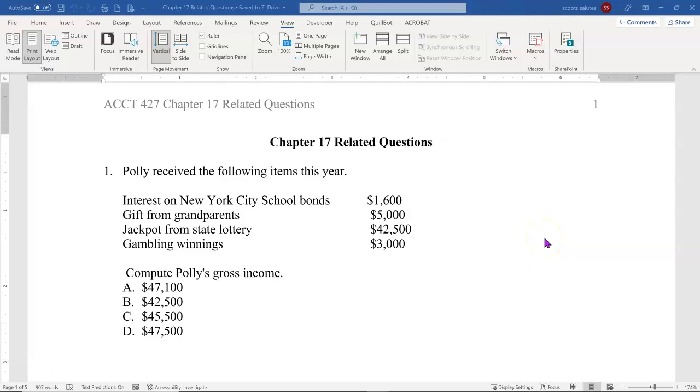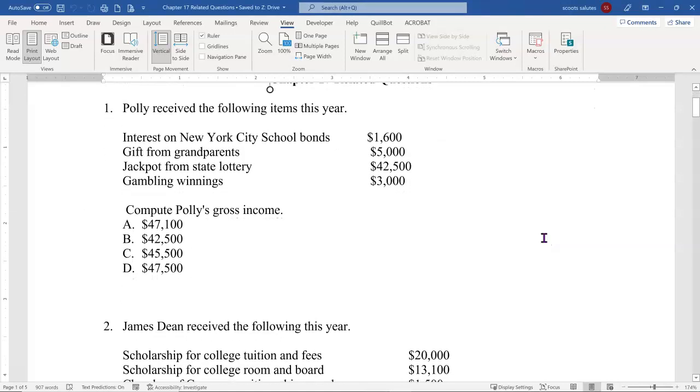We're looking here at Chapter 17 related questions, and we're going to start off by talking about some examples where things are and are not included in your income. So number one says Polly received the following items this year. Interest on New York City school bonds, $1,600. Gift from grandparents, $5,000.